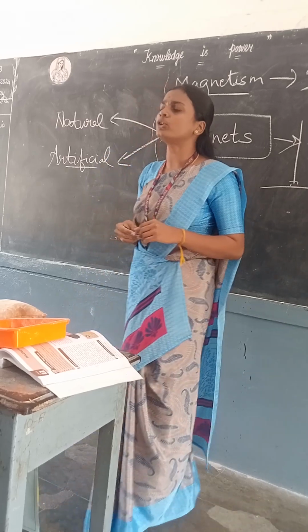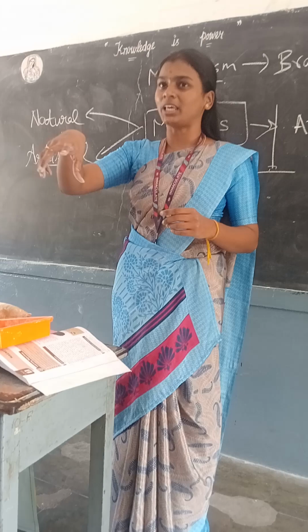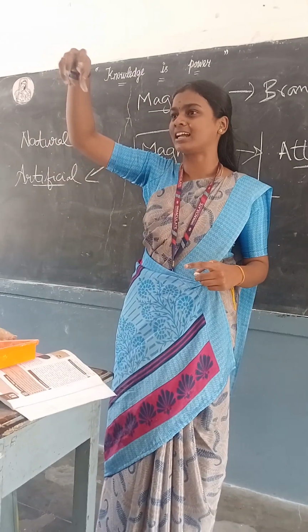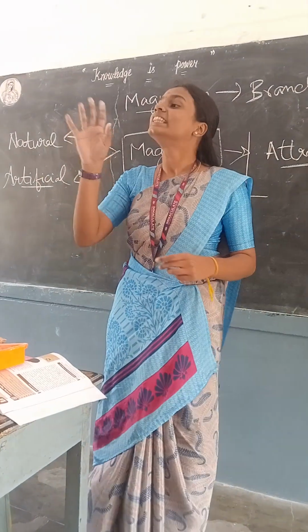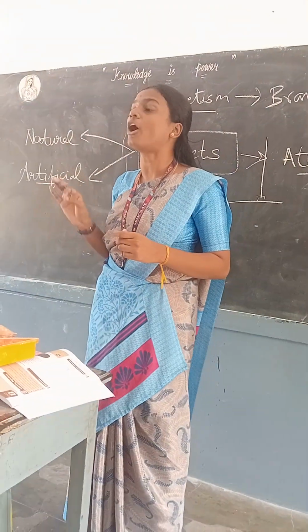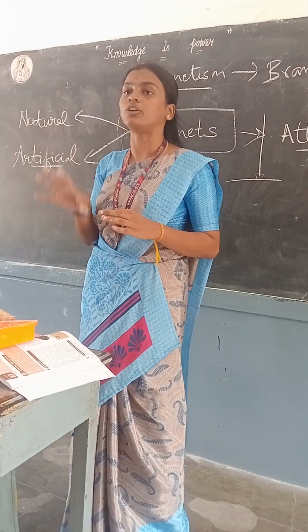Okay. So have you seen the YouTube shorts video? They will go to the beach, they will have a magnet and they will put it in the sand and get one black color substance in that. Yes, that is natural magnet. Okay, generally natural magnets are found in sand deposits, even in rocks.